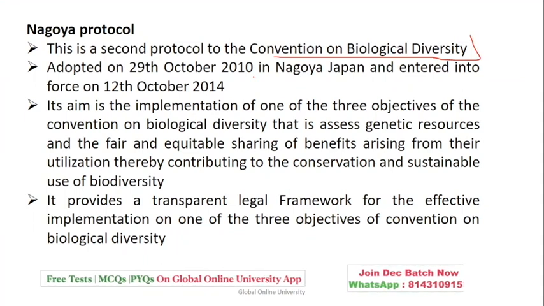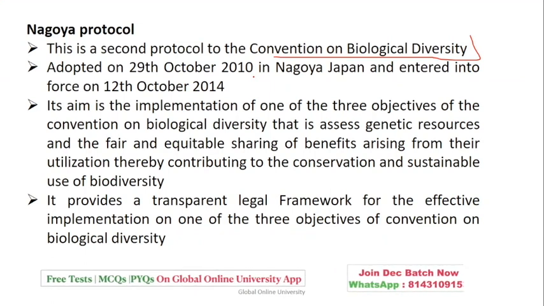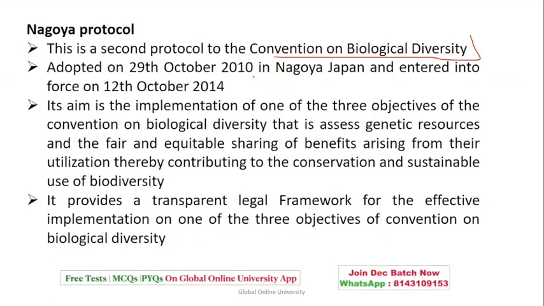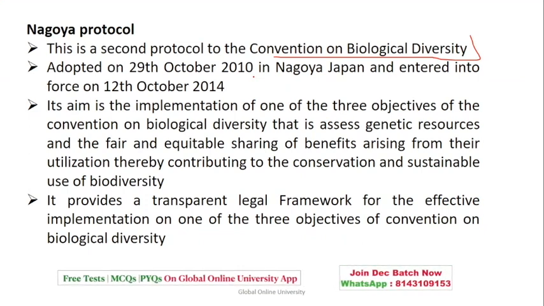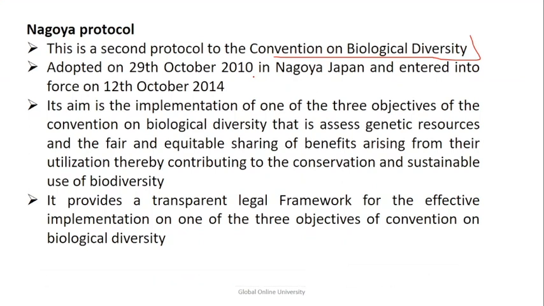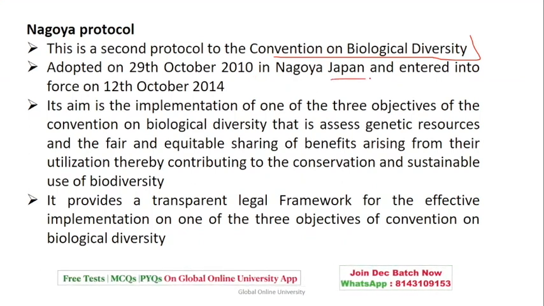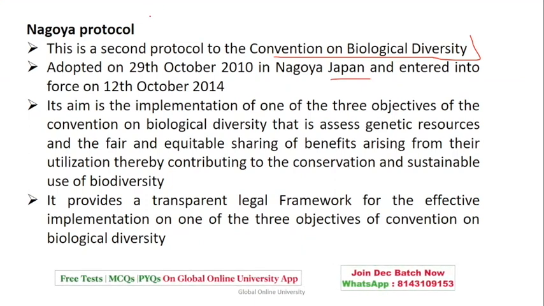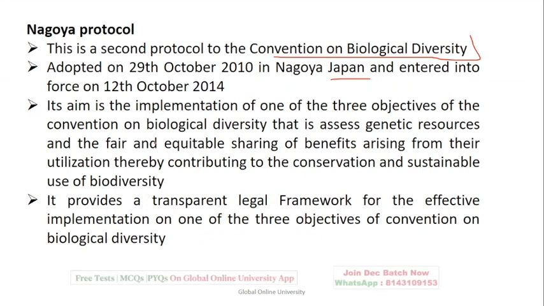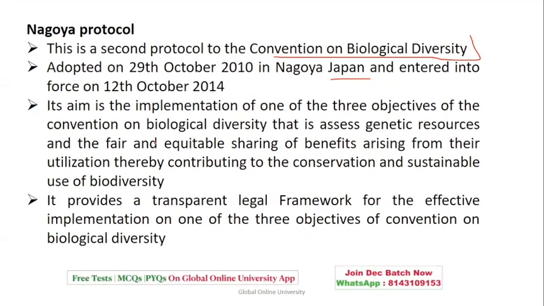As I said, for the Montreal Protocol you have written ozone. For the Kyoto Protocol, you have written emission, carbon dioxide or greenhouse gases. The Nagoya Protocol is related to the Convention on Biological Diversity. It was adopted in 2010 and came into force in 2014. The place is Japan. So you should be able to understand it and ensure that your smart notes will help you out with all this recalling part.